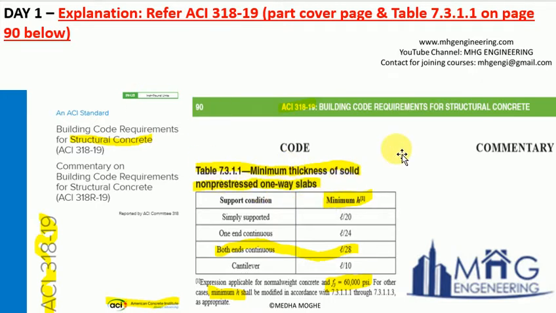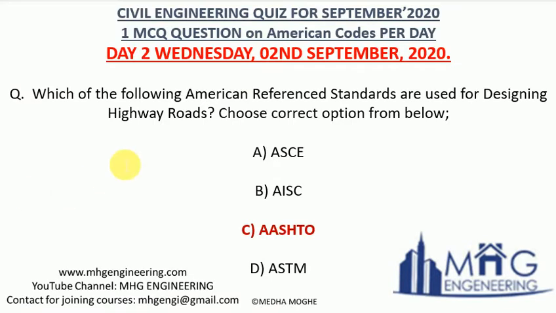I have attached a page showing the minimum thickness of solid non-pre-stressed one-way slabs, and both ends continuous. The minimum thickness should be L by 28 for 60 ksi reinforcement. So this is the reference. Someone had asked me for the reference pages also, so here it is for them.